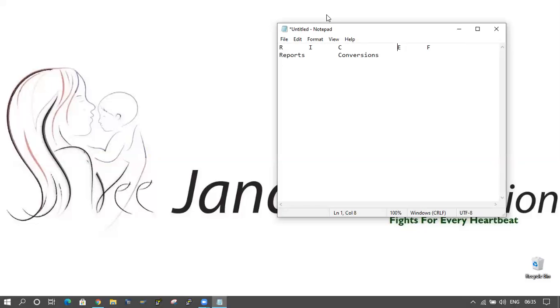Our motto is to work on RICEF. The first one is R for reports. The reports concept is completed: classical, interactive, ALV, and module pool. These are all the reports. Maximum we have to work on ALV reports, and in a few cases we have to use module pool programming.